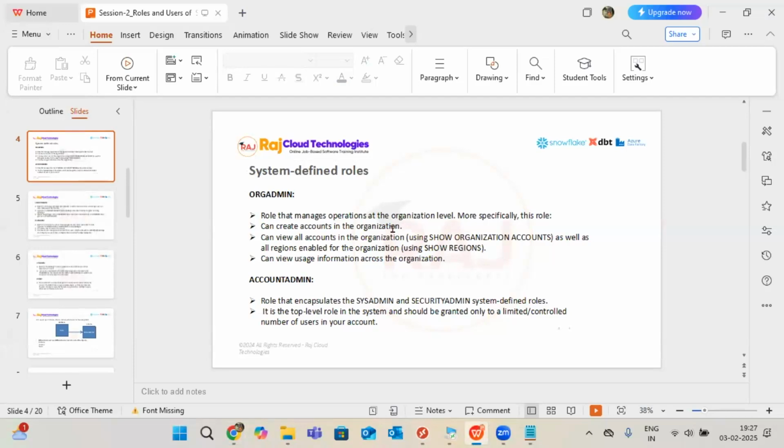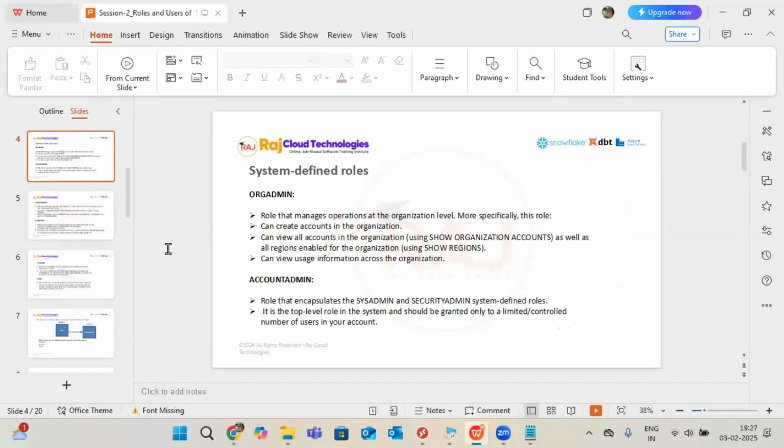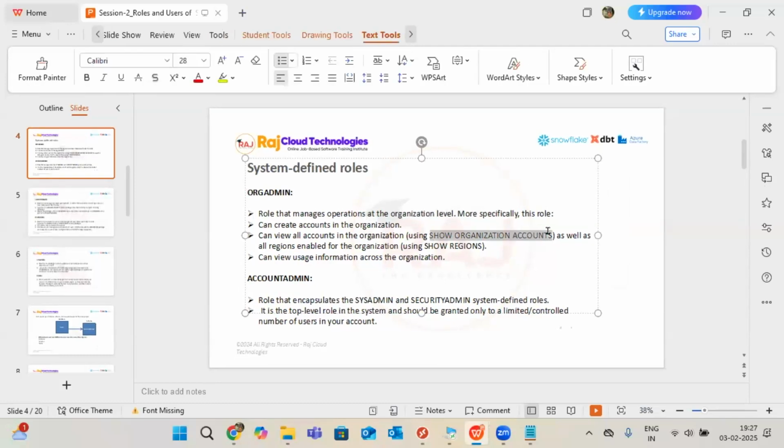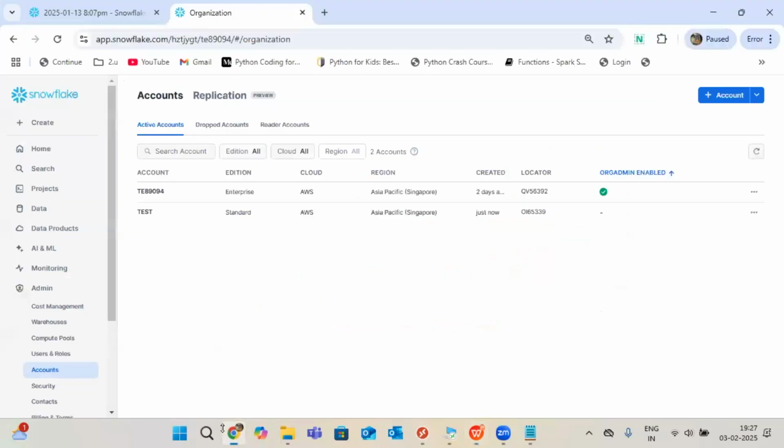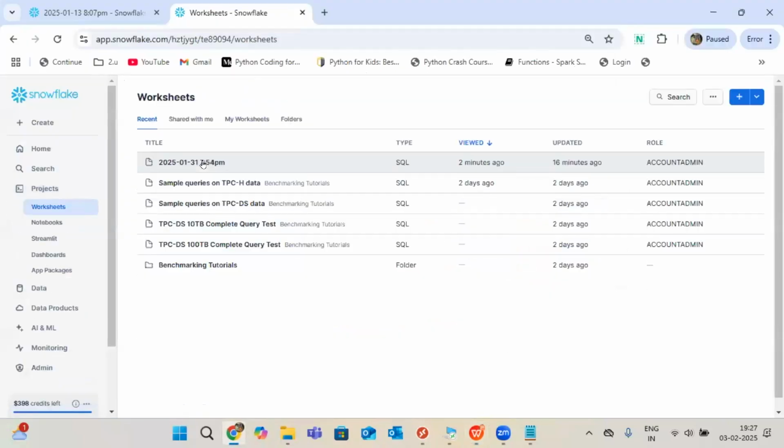So it's totally organization level. Any operation at the organization level, meaning the total Snowflake level, any account related management, we can manage through the org admin. You can use show organization accounts also to see the number of accounts available in our Snowflake. For example, if I go here to the worksheet,